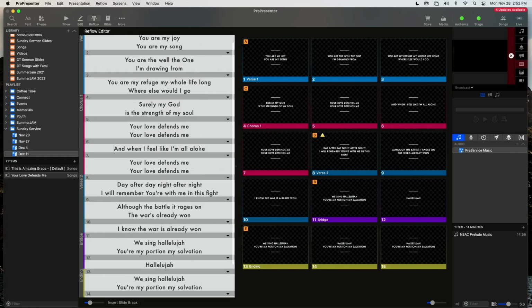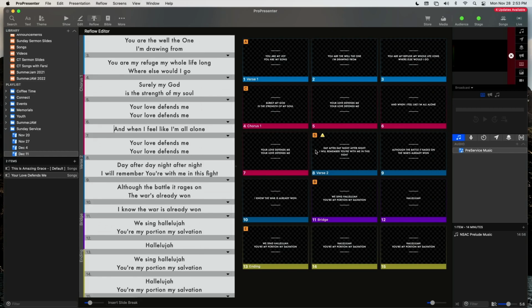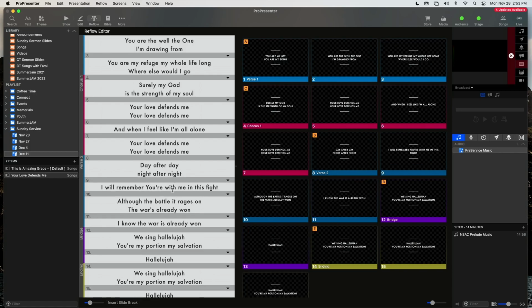Now we have finished, and now verse 2 also has a problem. You can see the exclamation point, so let's fix that. What you want to do is delete, and then space will bring the line down, and then where you want the slide break, have the cursor where you want to break, and then click the insert slide break button down here, and that will push the next slide.